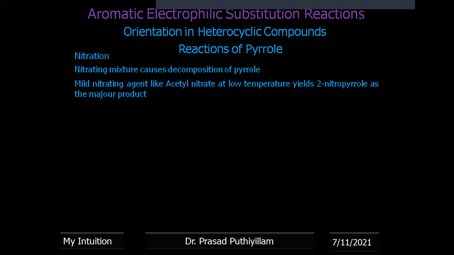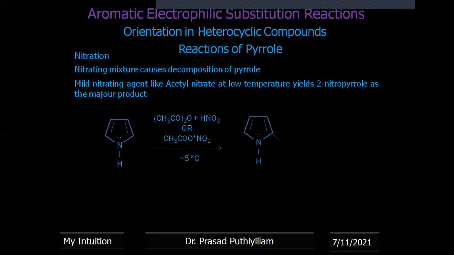Therefore, a strong nitrating mixture will decompose it, whereas a mild one will give the product. This mild reagent, CH3CO-O-COCH3 plus HNO3, gives CH3CO-O-NO2 at a low temperature of 5 degrees Celsius, and we get the 2-substituted pyrrole. We'll be getting this product.